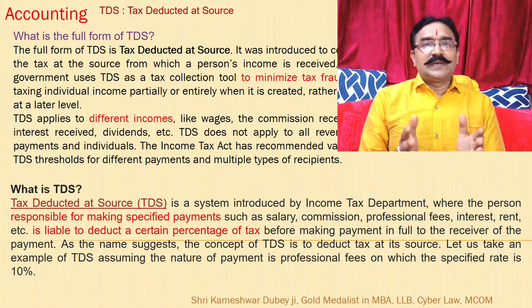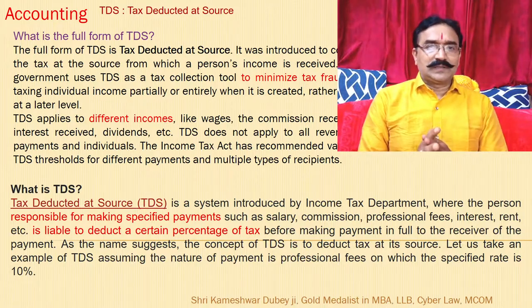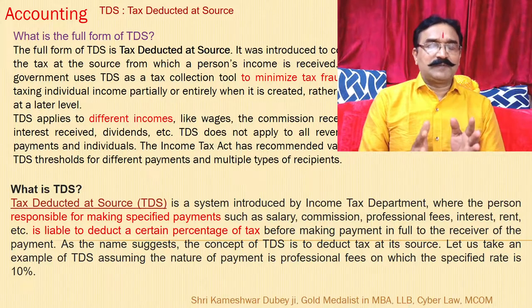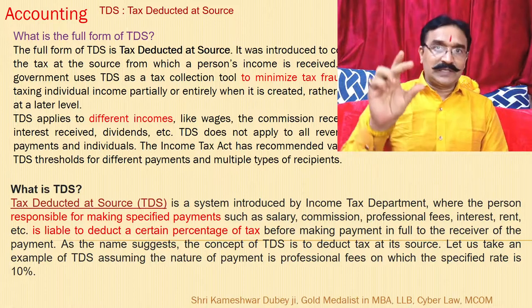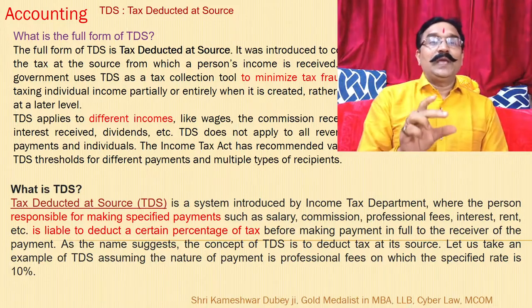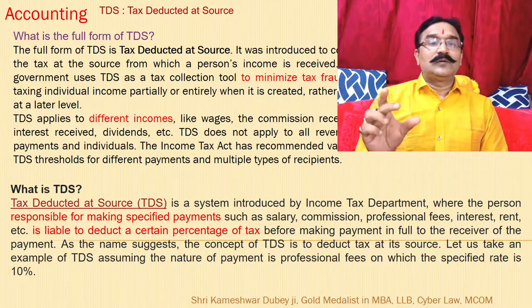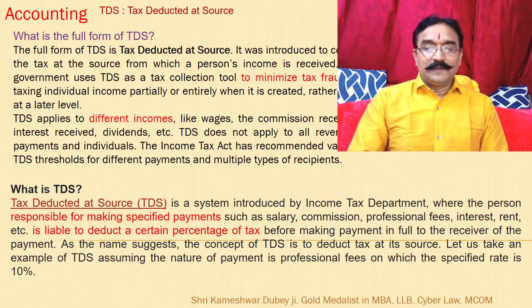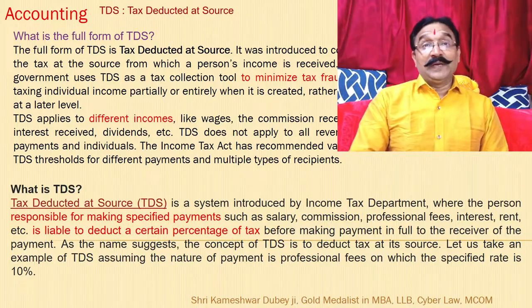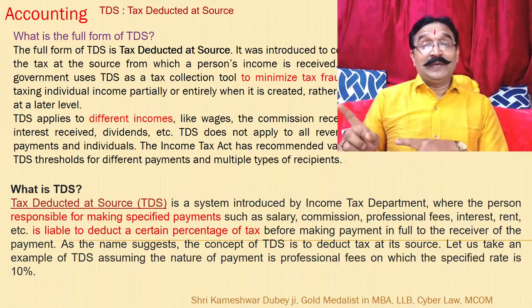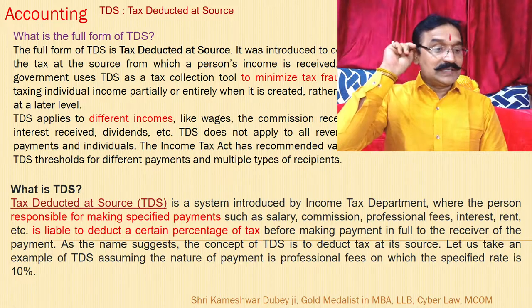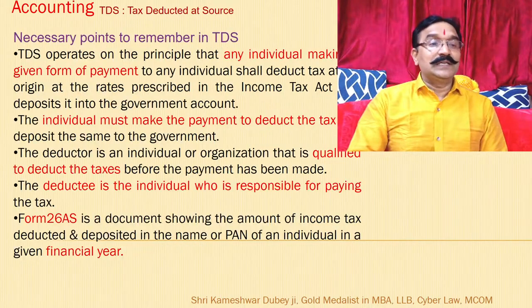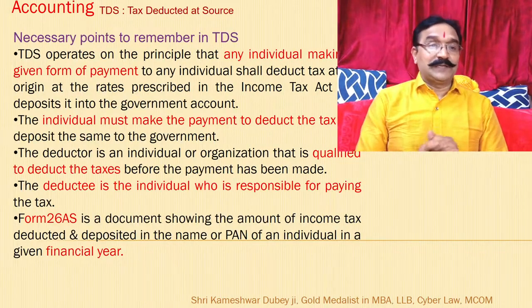So there are some responsible persons. Once they are making some specified payments, they are responsible to deduct a certain amount and to pay it as tax to the government before making the payment. Before making the payment, that tax should be paid to the government. So let us understand TDS. What are the necessary steps?